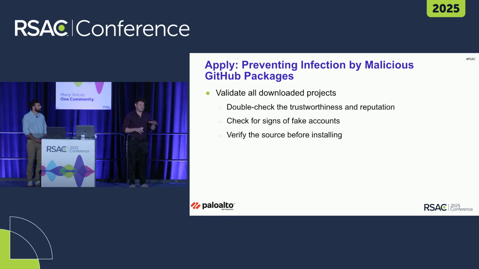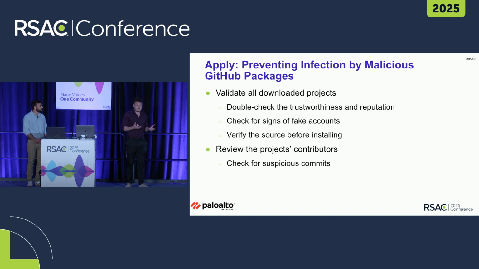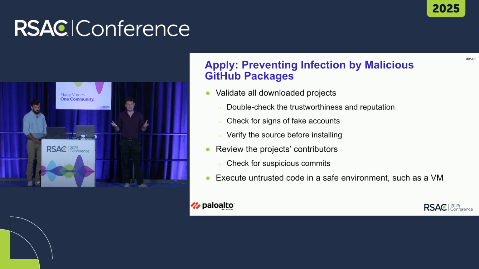Some of the accounts of the threat actors that we saw during our investigation did not look legitimate at all. Some of them look like they were created yesterday with no other activity aside from that one suspicious repository. But maybe the account of the author does look legitimate. We want to also review the project contributors. Check for suspicious commits. Maybe we see commits by some suspicious looking users. And after all of that, of course, it is always smart to execute untrusted code inside a safe environment, like a virtual machine.